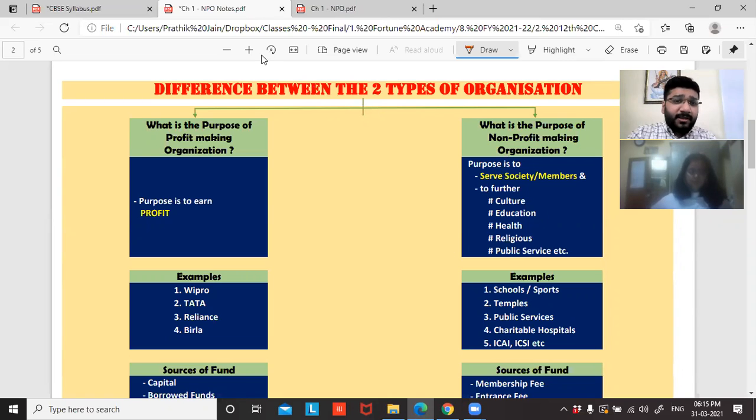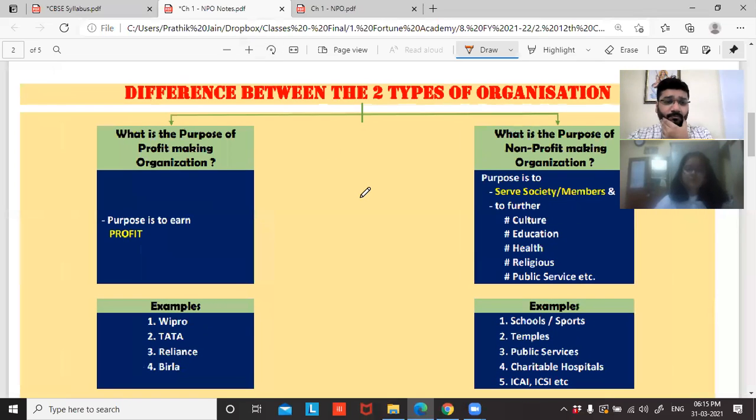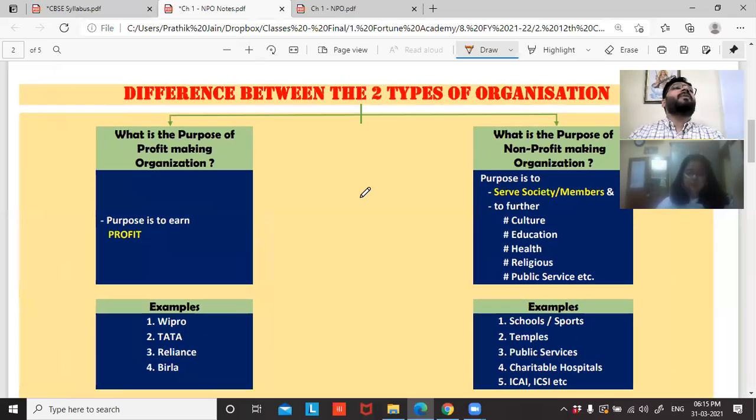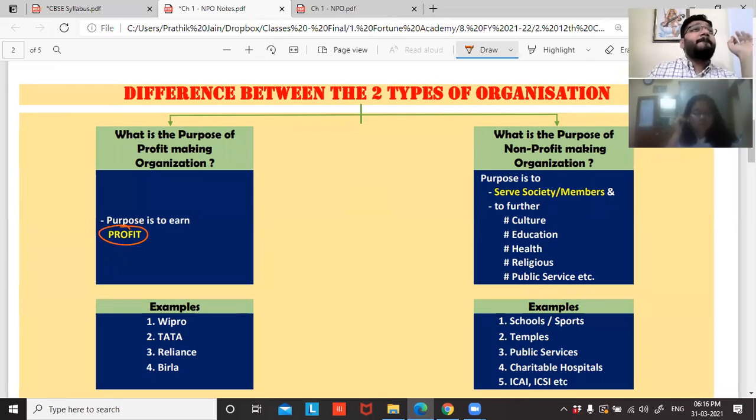Okay. Now the next question is, sir, what is the purpose of a profit-making organization? What a dumb question. Profit-making organization, obviously the purpose will be profit. So the motive here is to earn profit. Straight and clear. Now, what is the motive of a non-profit making organization?